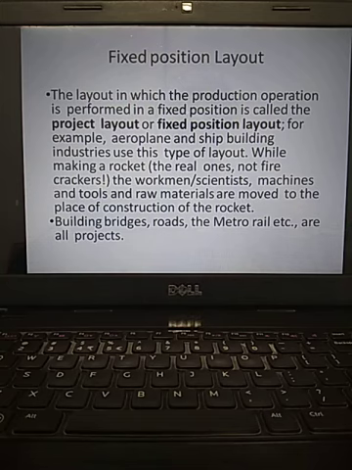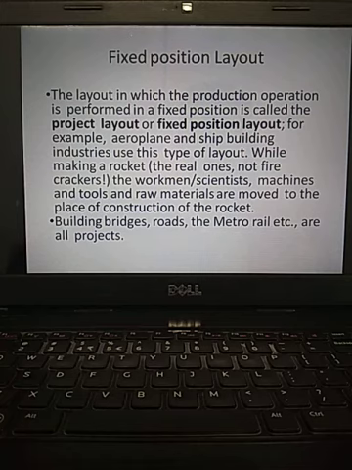Fixed position layout. The product will not move. Only machineries will move near to the product. Workers will move to the product. They perform then and there only. Finally, the product will form, will shape. Examples are building a ship, building an aeroplane, construction of bridges, flyovers.